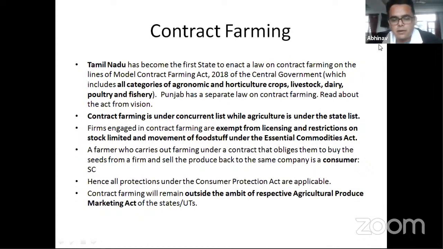So once the farmer in this sort of relationship is covered under the definition of a consumer, then all the protections that are given to consumers in general under the Consumer Protection Act become applicable to this farmer as well.